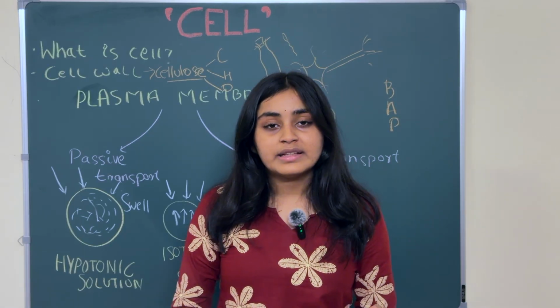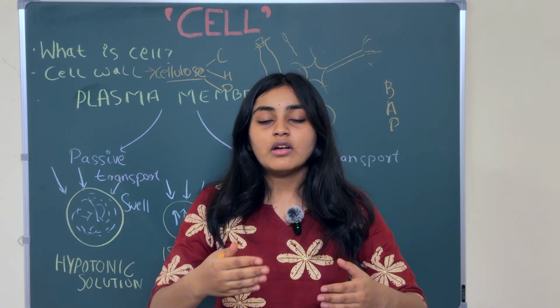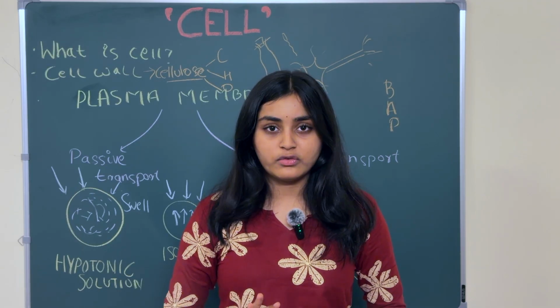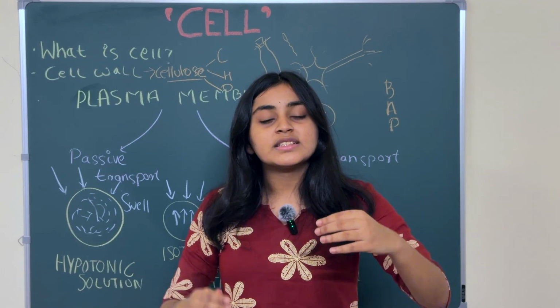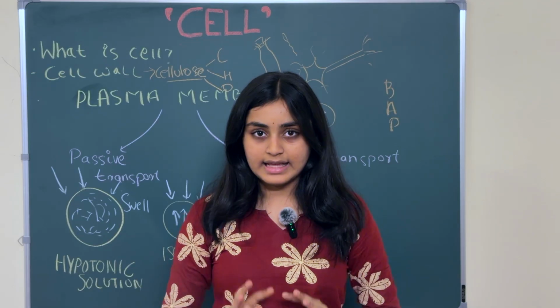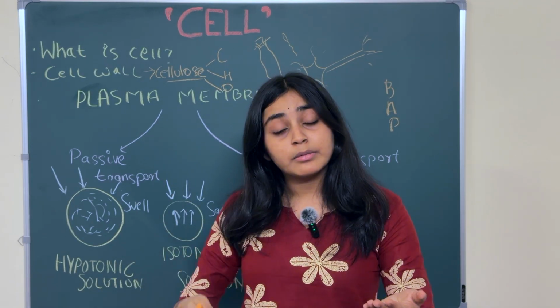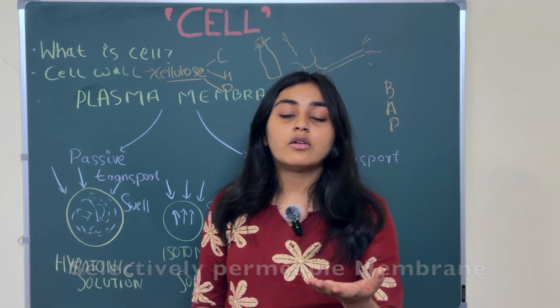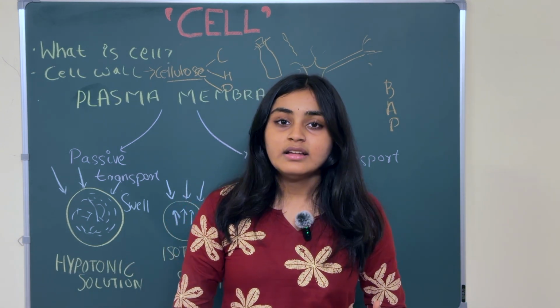Okay, so what happens is the plasma membrane only allows oxygen, carbon dioxide, water, and other minerals for food and water inside it. It only allows these few things to get inside the cell. So can we tell that the plasma membrane is a selectively permeable membrane? Yes, because it only allows a few things to get inside, right?